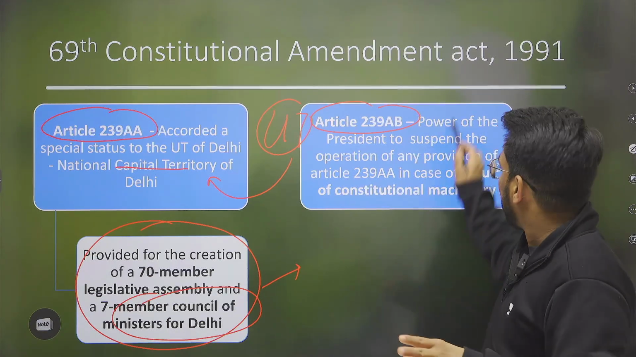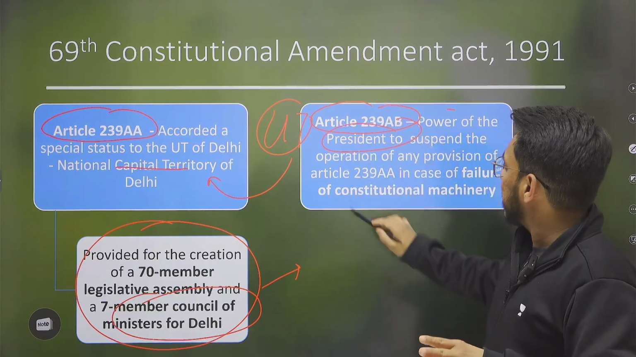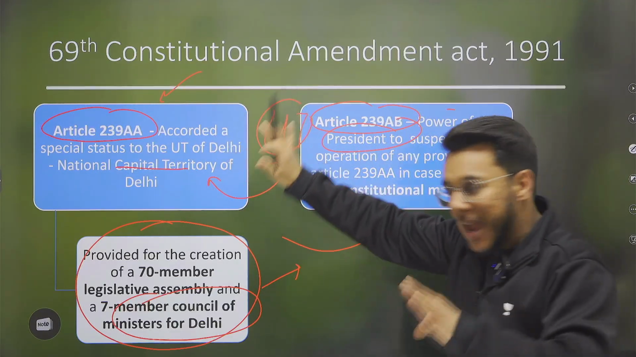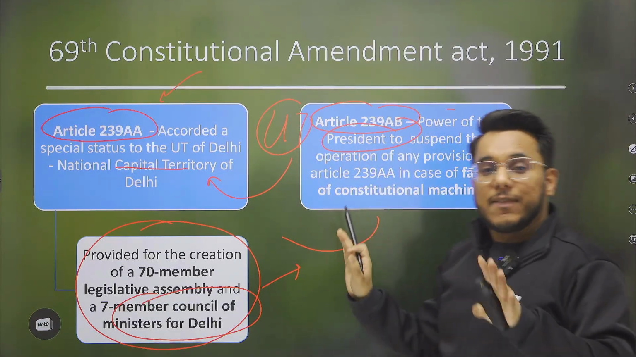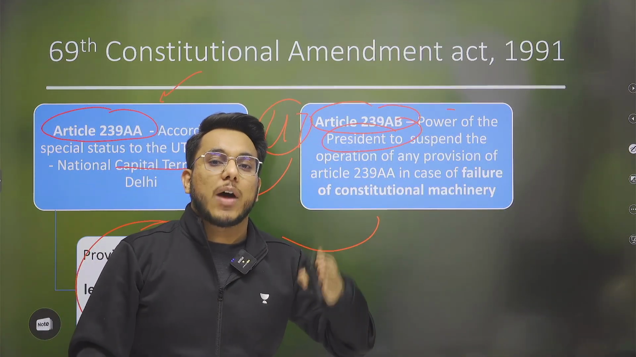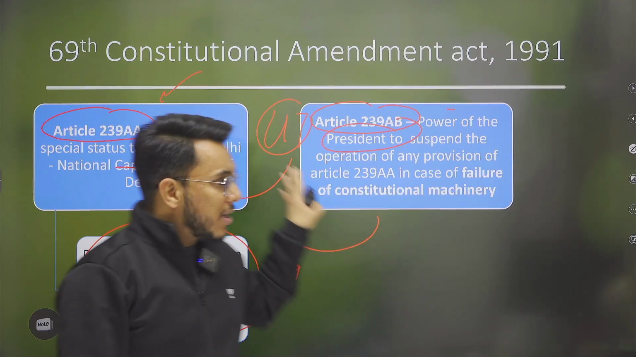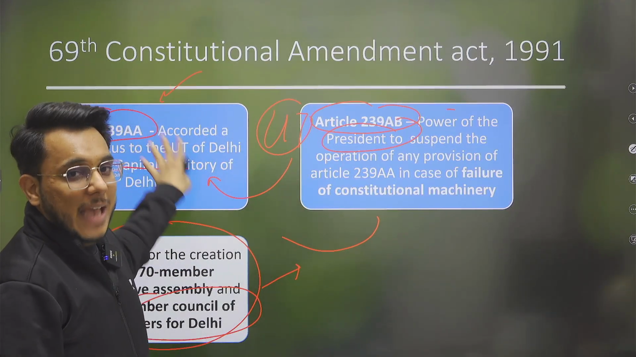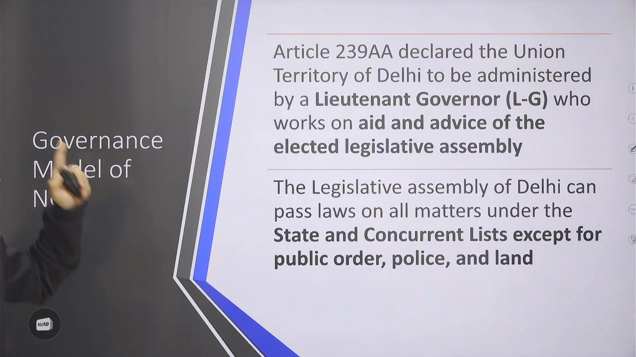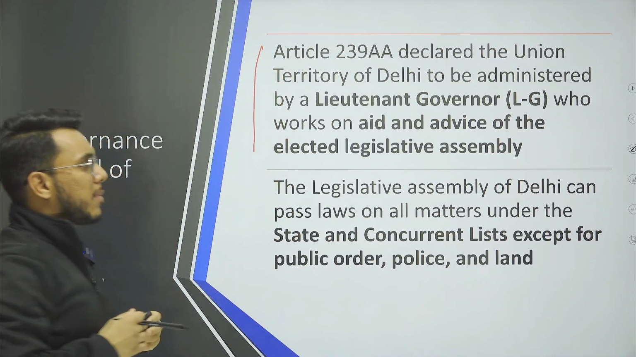Now, at the same time, Article 239AB is also there in the context of Delhi. It provides that the president can suspend the operation of any provision of Article 239AA if there is a failure of constitutional machinery. If the government of Delhi is not able to adhere to constitutional provisions, Article 239AA's application can be restricted.